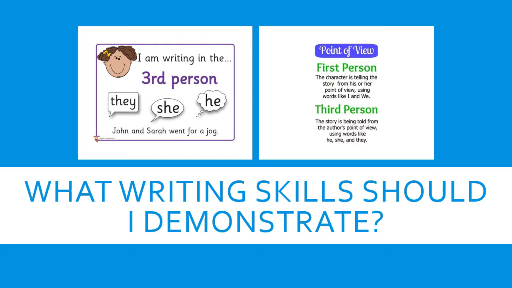Another very specific element to the genre feature of newspaper reports is this idea of writing in the third person. So last week in your diary writing, you wrote in the first person. So you were telling the story from your point of view and you used words like I and we. This week, we are writing in the third person. So the story is being told from the author's point of view and we use words to indicate this like she, he and they. So have a look in the waggle examples that you have got in front of you and check to see if you can see those sentences that are being written in the third person, and the clue is to look for the he, she and they words in the sentences.